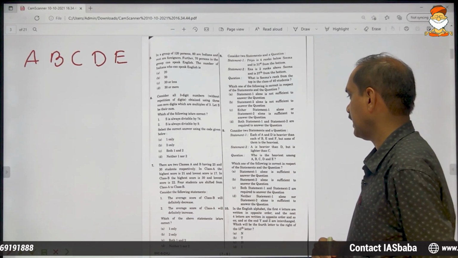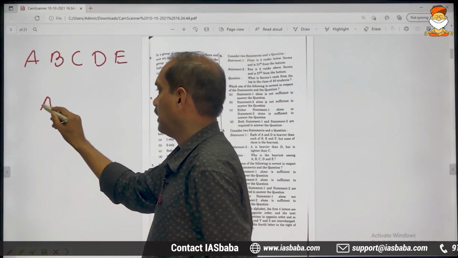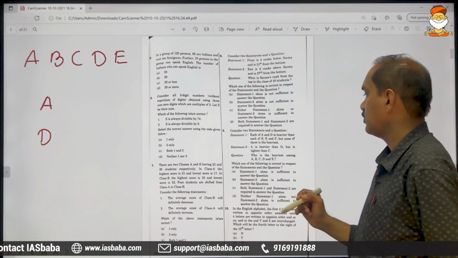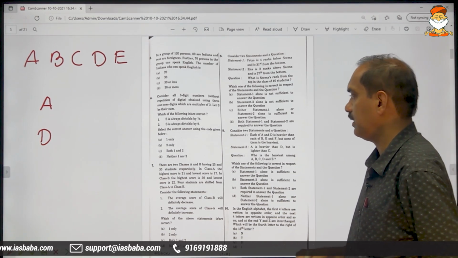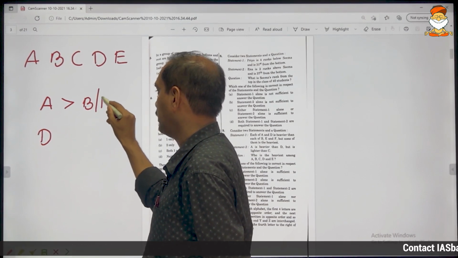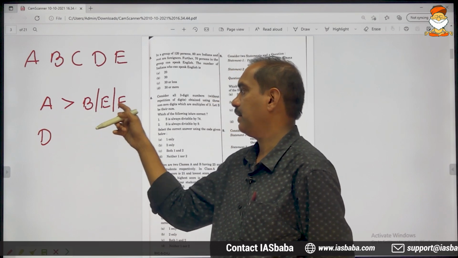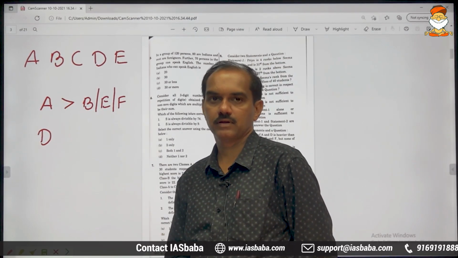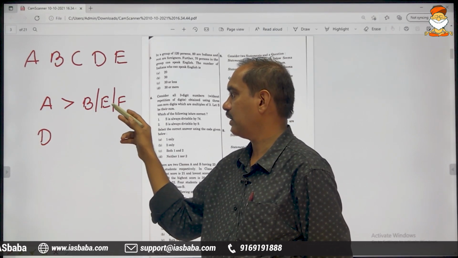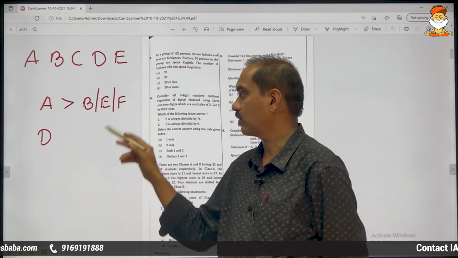Statement number 1 says each of A and D is heavier than B, E, F. A is heavier than B or E or F. You compare A, B, E, F, A is heavier, that is the meaning. A will be the heaviest out of these 4.